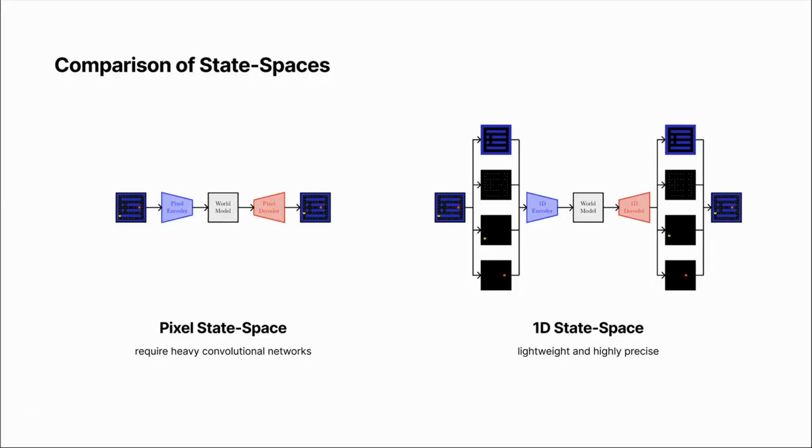While conventional world models typically use pixel-based states, we chose a one-dimensional state space. Pixel models require heavy convolutional networks that can blur spatial features. In contrast, our one-dimensional state space directly models grid components, keeping the architecture lightweight and highly precise.